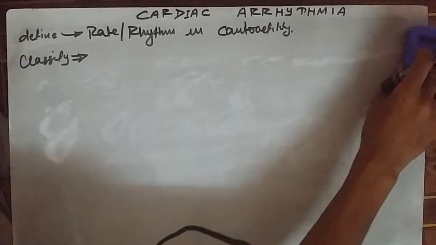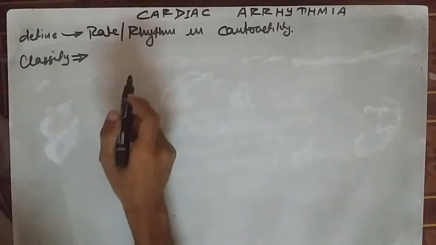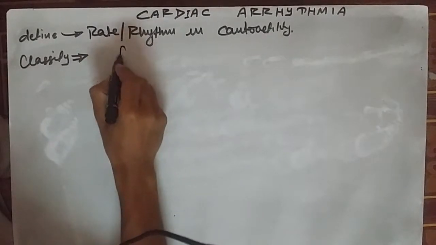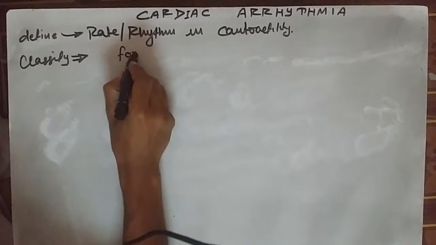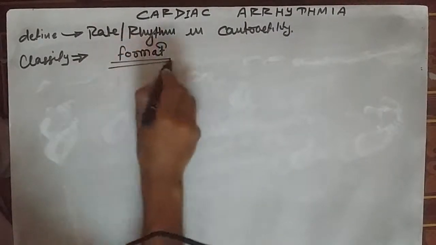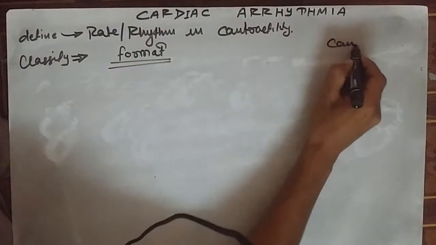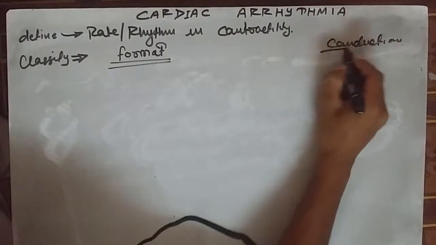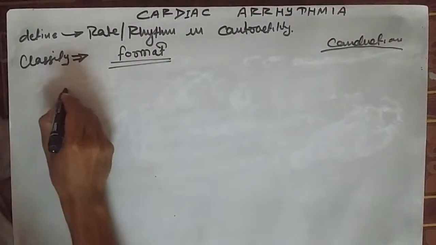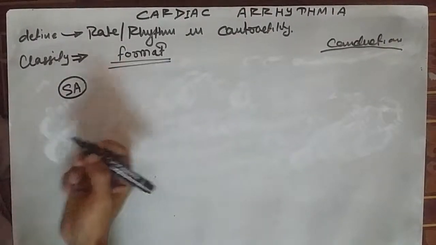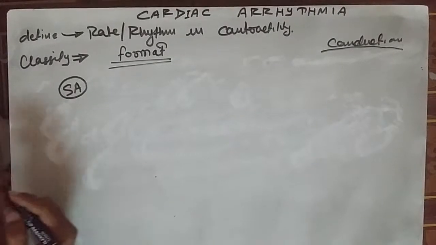While classifying the cardiac arrhythmia, it is usually divided according to the formation of the impulse or conduction: it can be a formation defect, or it can be due to a conduction problem. The formation defect may be according to the site. Suppose the defect is in the SA node or sinus region, then what type of arrhythmia can be produced?